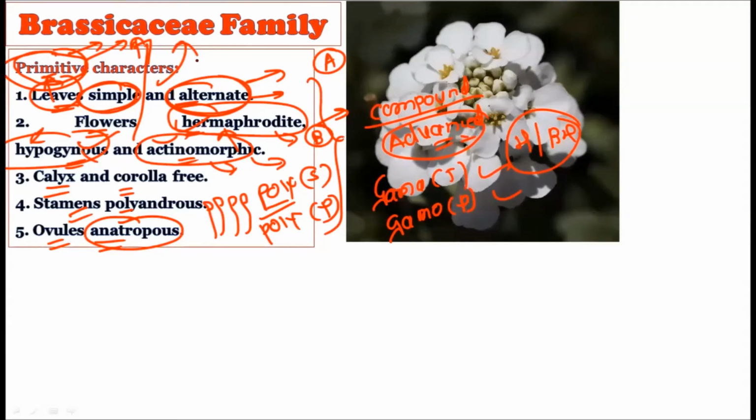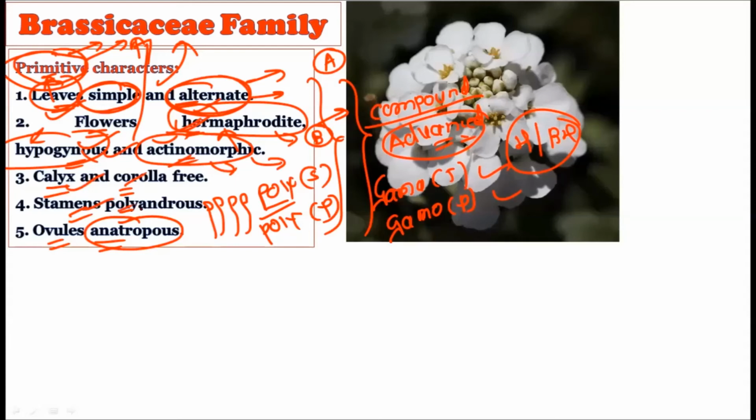So if the UPSC asks you why we can consider the Brassicaceae family a primitive family, all these reasons are there, because these show the primitive characteristics like the simple leaves, alternate phyllotaxy, hermaphrodite, hypogynous, and actinomorphic flower. Calyx and corolla are showing the polysepalous or polypetalous condition.